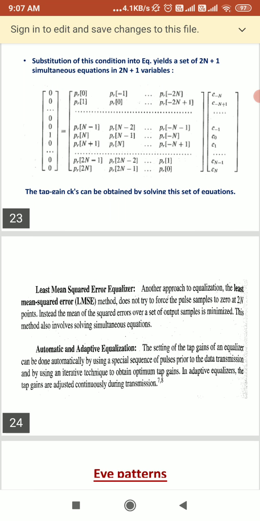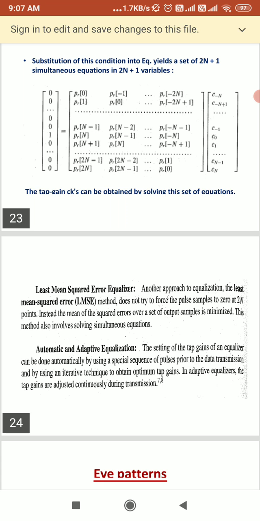Now we are going to study the least mean square error equalizer. Another approach to equalization is the least mean square error equalizer. It does not try to force the pulse samples to 0, whereas zero forcing forces the pulses to become 0.